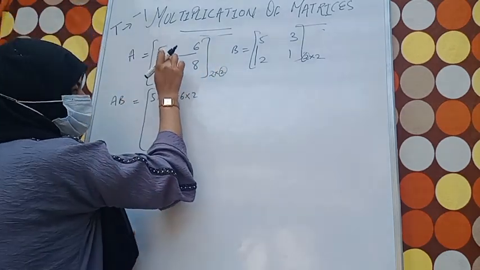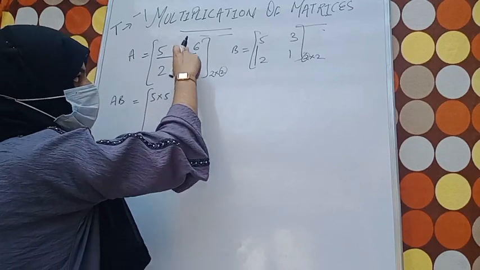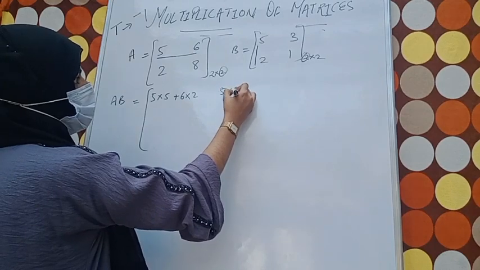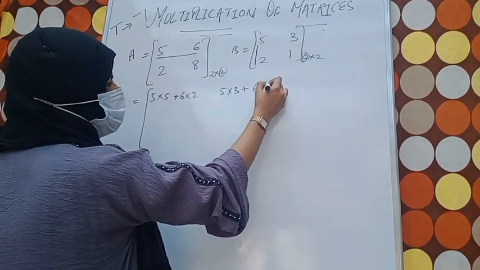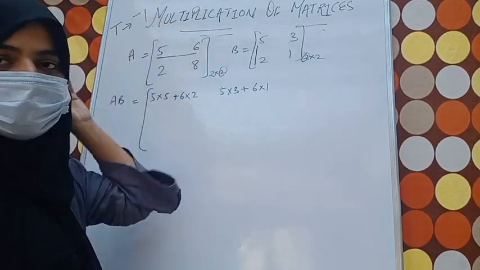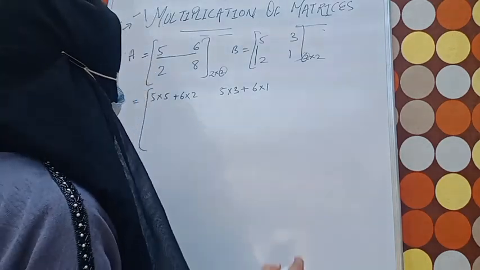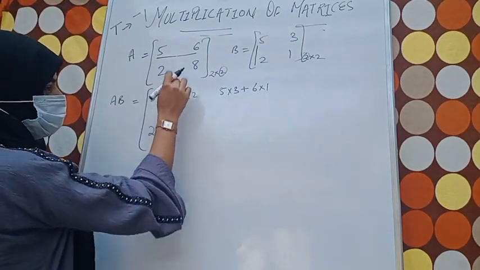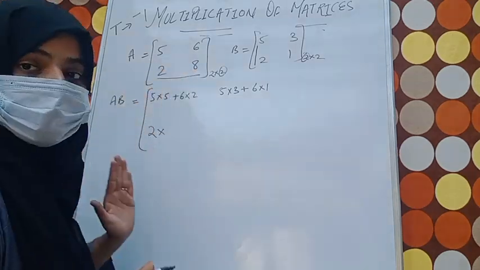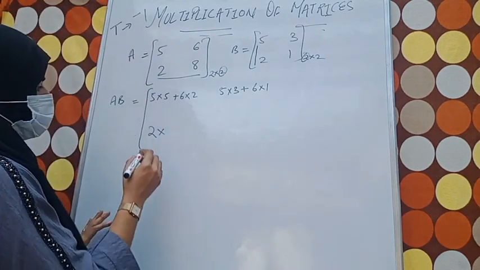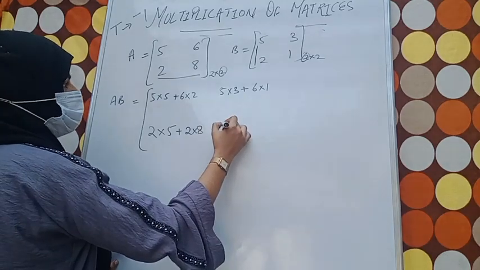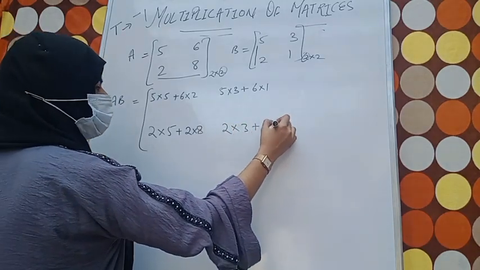Now with this very first row only, we will move directly to the second column. So 5 into 3 will be added with 6 into 1. See, the addition part is being used, why? Because of different element addresses, that's why. Now the first row is complete. Now we will move to the second row, but we will start with the very first column only. 2 into 5 plus 2 into 8. Then 2 into 3 plus 1 into 8.